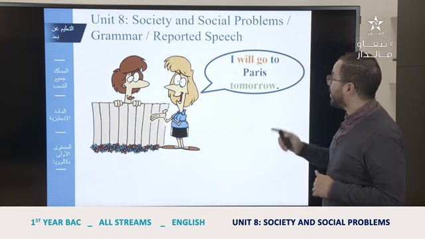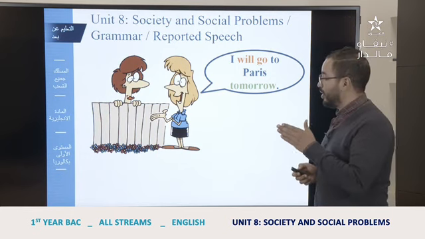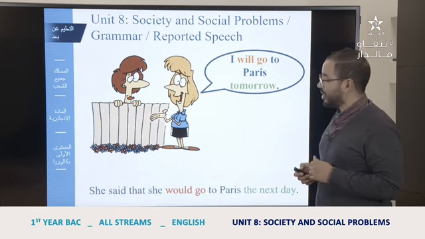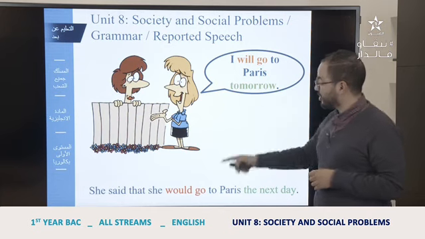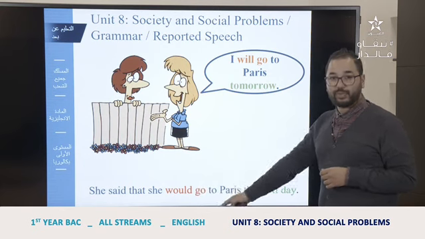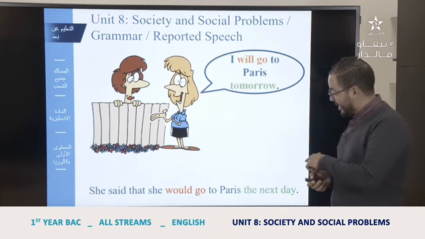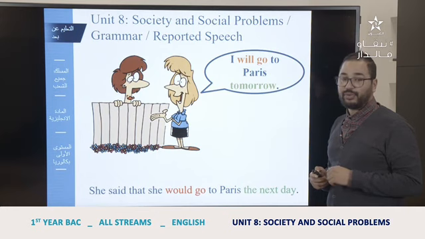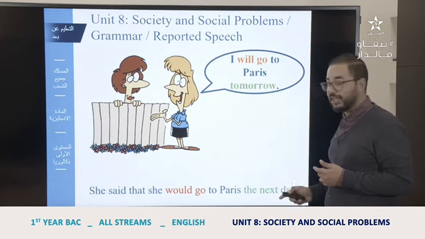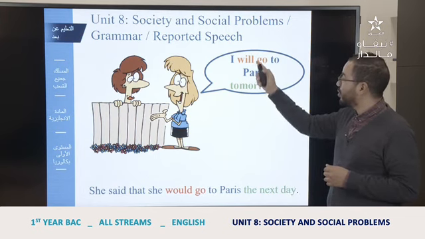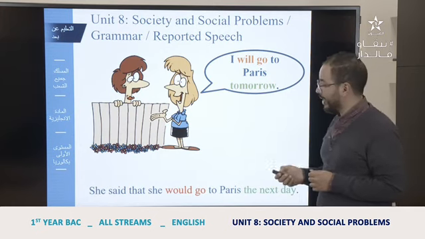Another example, "I will go to Paris tomorrow." This is the direct speech. Here, the indirect speech is she said that she would go. Will becomes would, and we keep the verb, okay? We don't conjugate after would. So, she said that she would go to Paris the next day. We don't use tomorrow, according to the context or the situation, but generally, tomorrow becomes the next day. Just pay attention to will and tomorrow. Will is would and tomorrow is the next day.